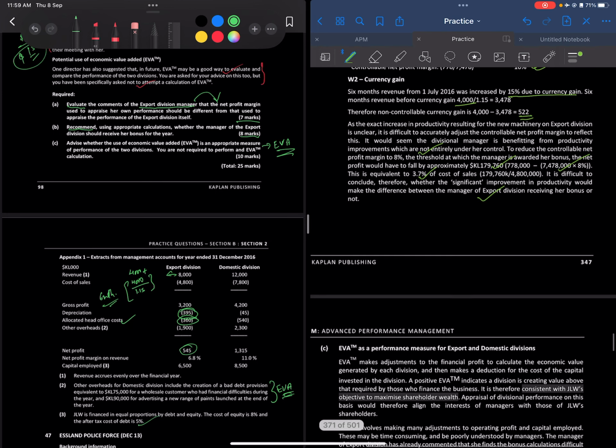So it's 3.7%. It's a little bit significant, but can't really be attributed to her only, right? So the 2% can't really be attributed.